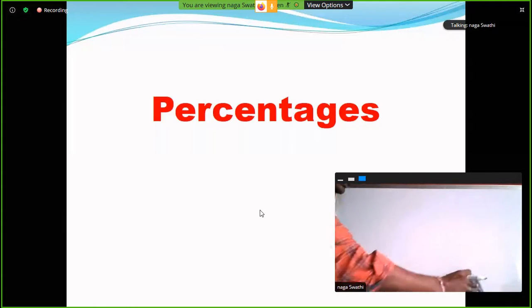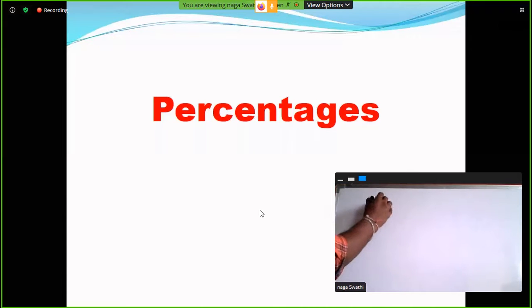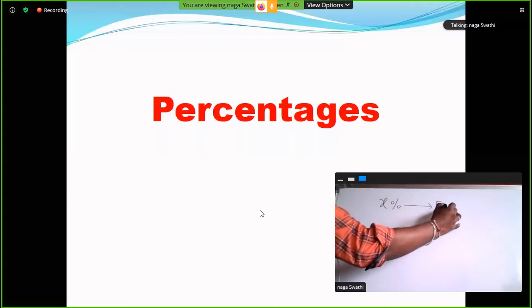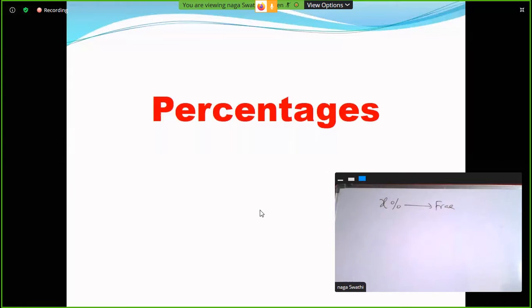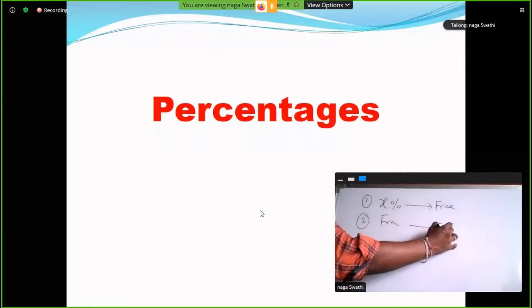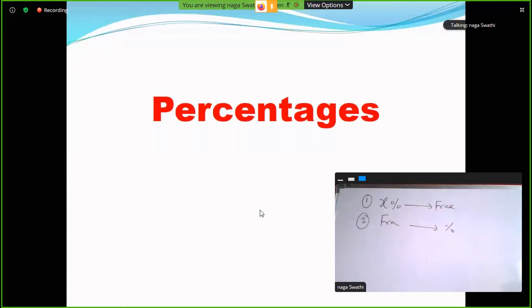The percentage topic is most important. How to convert percentage to fractions is case 1. The second case is how to convert fractions to percentages.